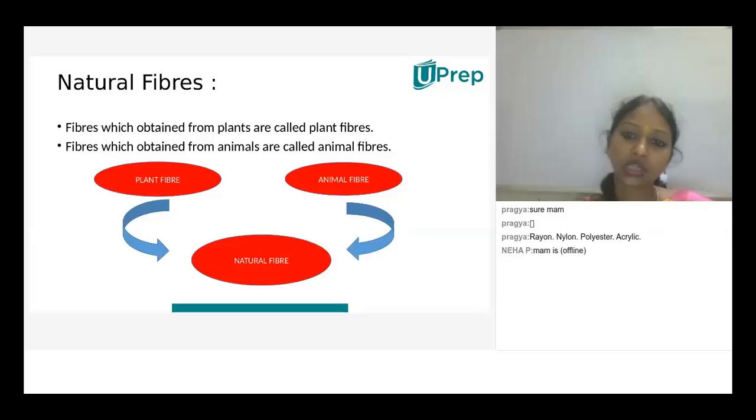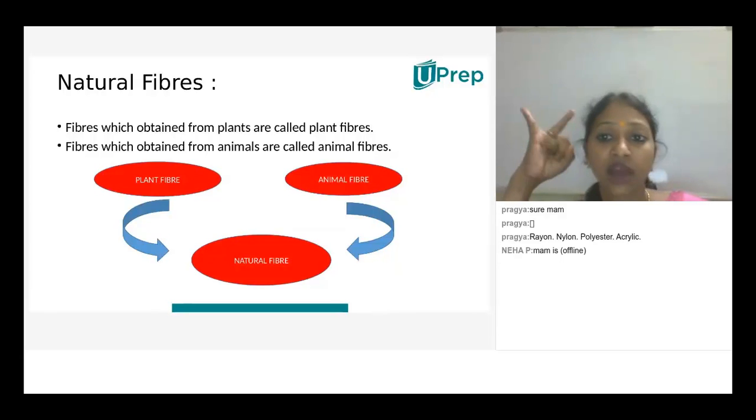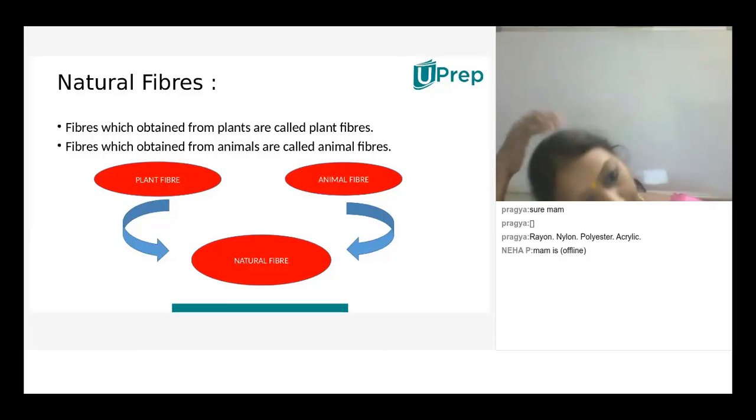So, ma'am, this is about plant fiber and animal fiber and natural fiber. So we have discussed the introduction. We have discussed the natural fibers, right? So natural fibers are of two types: one is plant fiber and the other is animal fiber. Fibers obtained from plants are called plant fibers. Fibers obtained from animals are called animal fibers. So can you please give me examples of plant fiber, children?